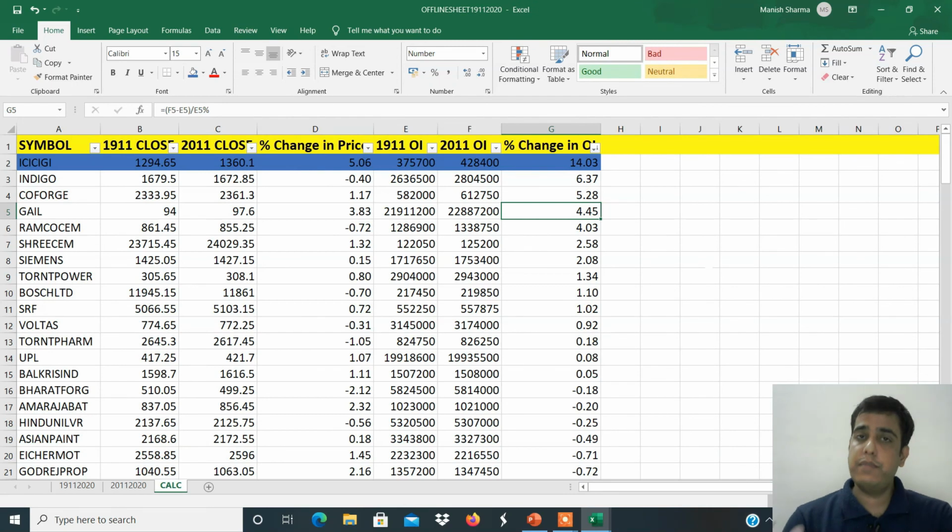That is the reason why the file name is offline sheet. In the next video, I will teach you live open interest data. Same thing, same data, but the data will be live in the market, updating every 3 to 4 seconds. So in the next video, we will learn the live sheet. See you in the next video.